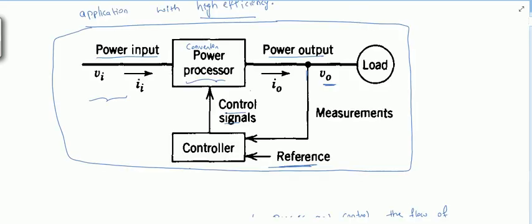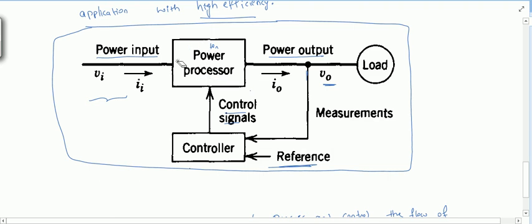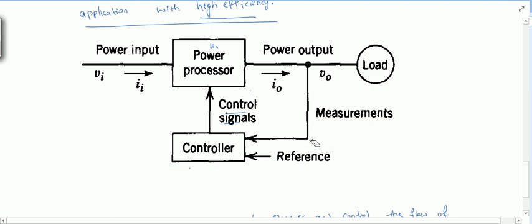So what will you understand here, that when will we use power electronics? Whenever there is a mismatch between the supply and the requirement of the load, then we require this power electronic converter, right? Because we have to convert the supply into a form usable by the load, so for that a power electronic converter will be required.